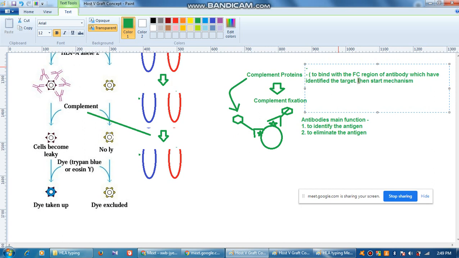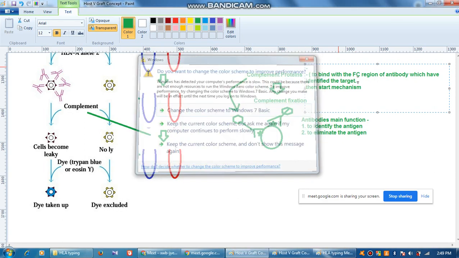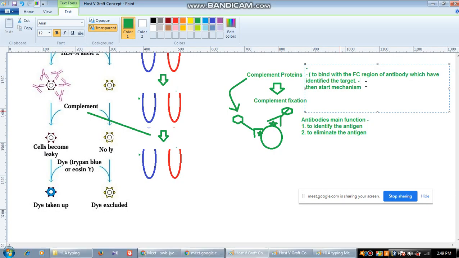Now here I must say one more thing. Once the binding takes place, this binding is called complement fixation. Very important, complement fixation.